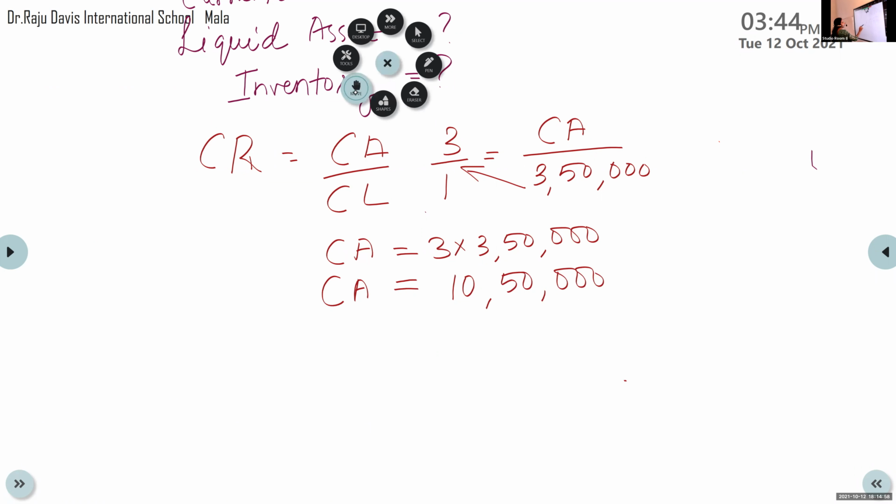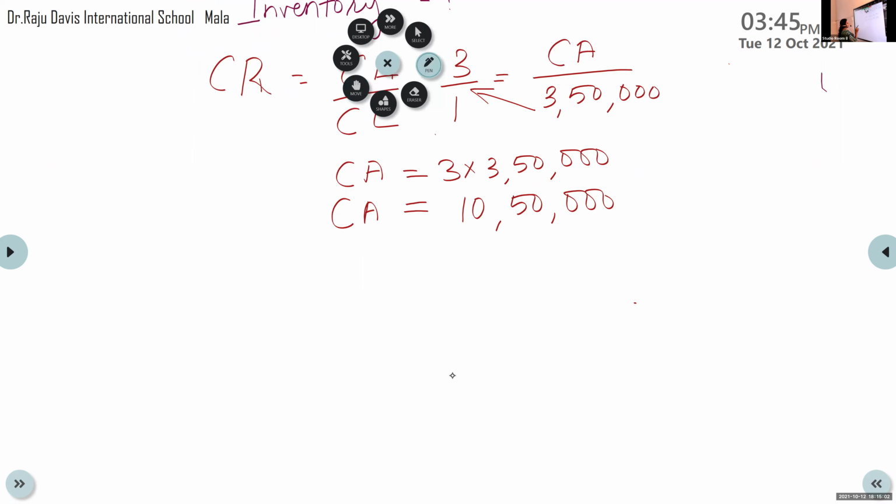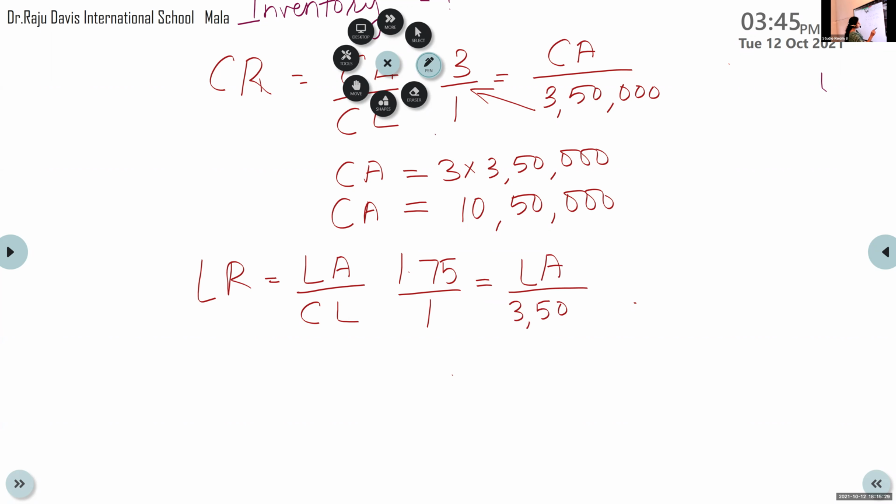Now similarly, LA is given. Liquid ratio is equal to LA by CL. The liquid ratio is 1.75 by 1, and the current liability is 3,50,000.